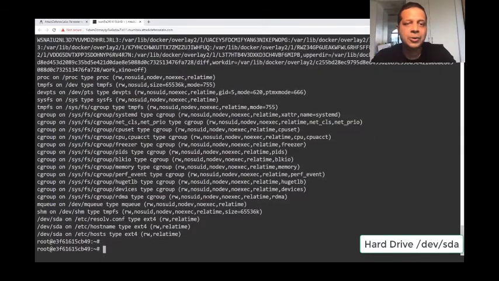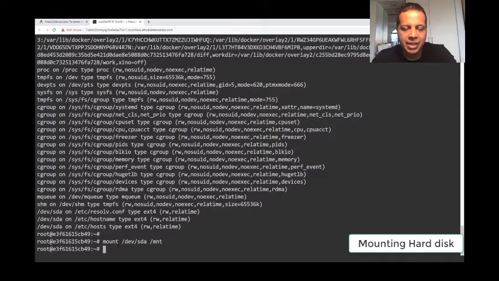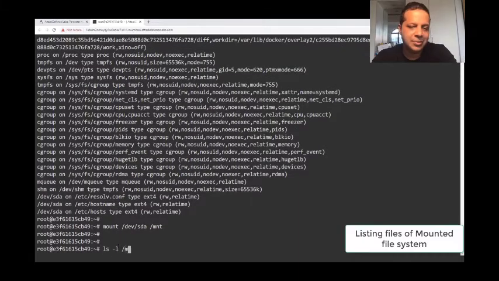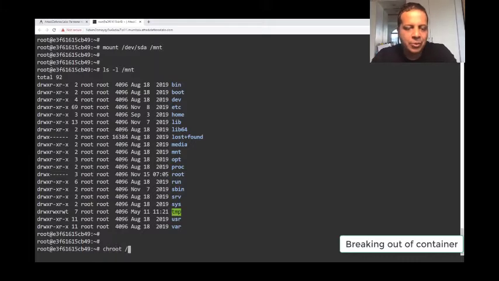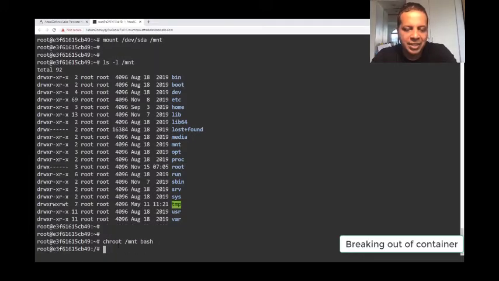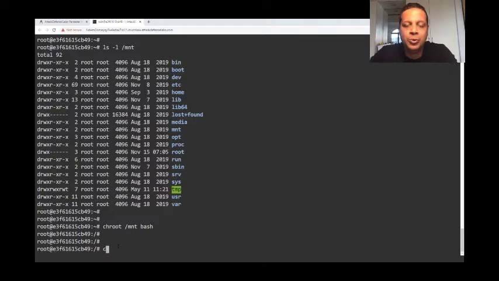So all we are doing now is using the mount command and going ahead and mounting the hard disk so that we have access to the host root file system. And you can clearly see how easy this is. So anytime anybody's doing privileged containers, you know why not to do them.